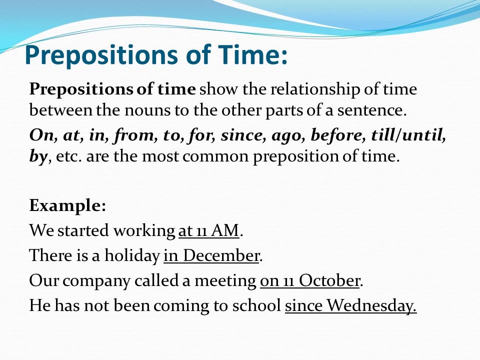And other examples: you should reach on time, and I am joining the office from Monday. Monday is the point of time, from is the preposition. I have not been working here for 4 years. So for is the preposition and 4 years is the time period. This is how we use prepositions of time.